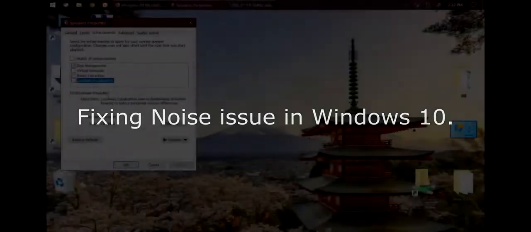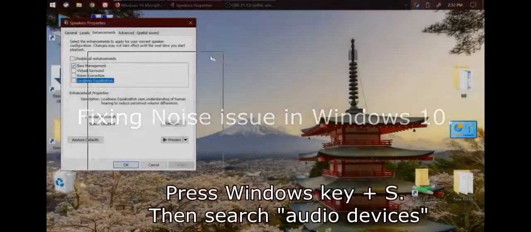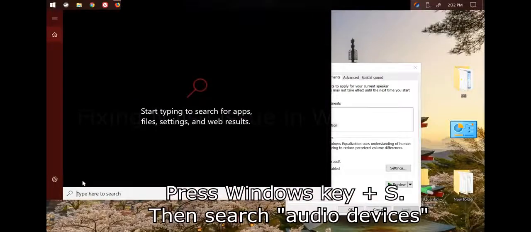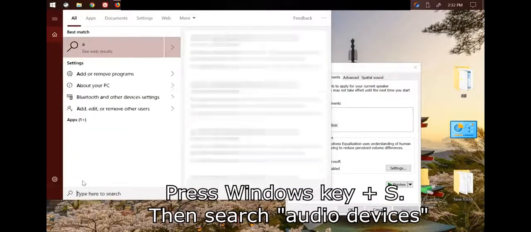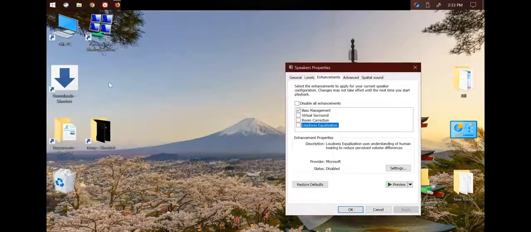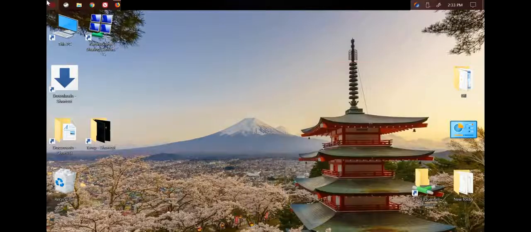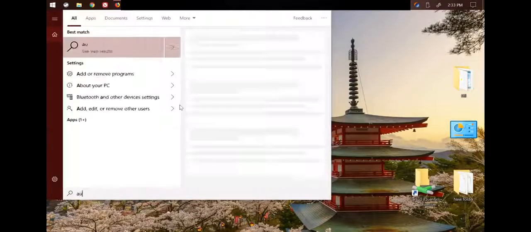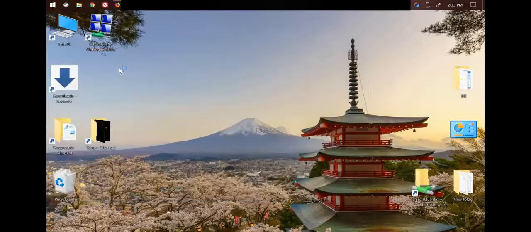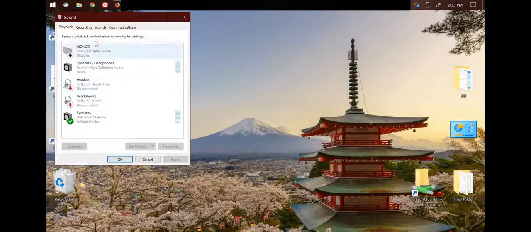So what we're going to do here is type in the search box for audio, like manage audio devices on Windows 10. And then it'll pull this up. Yeah, we're going to search for audio. Just type in audio, it ain't going to hurt. So I go manage audio devices. Okay, it pulls this up.